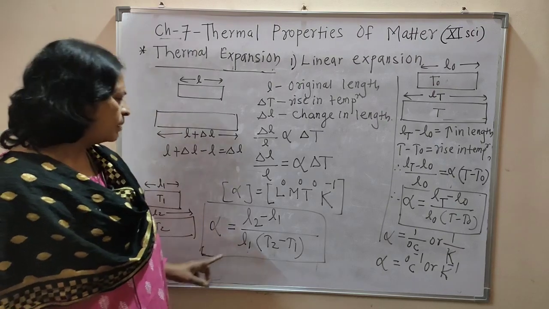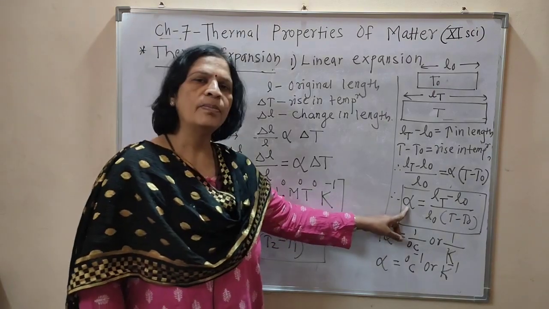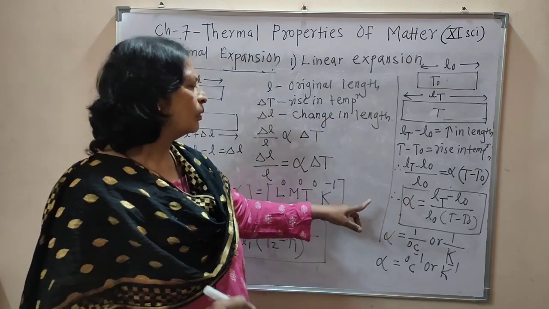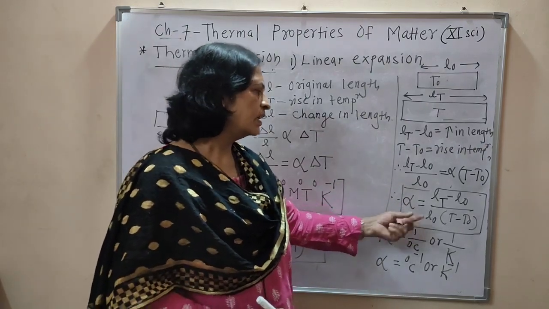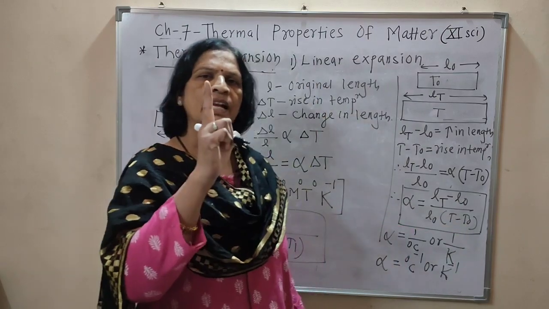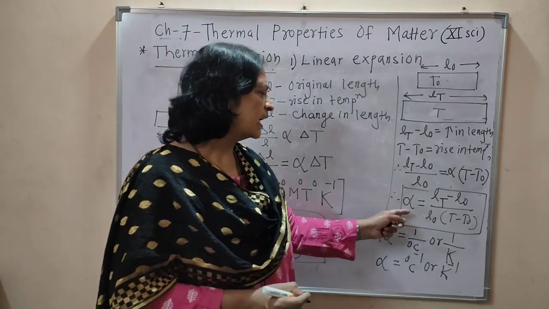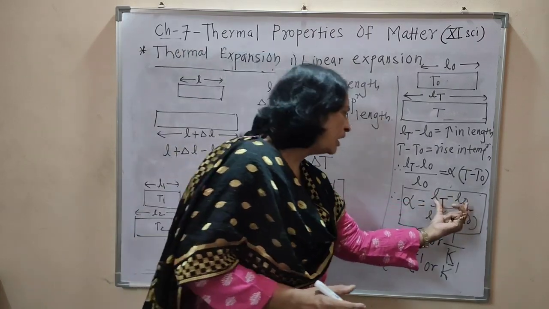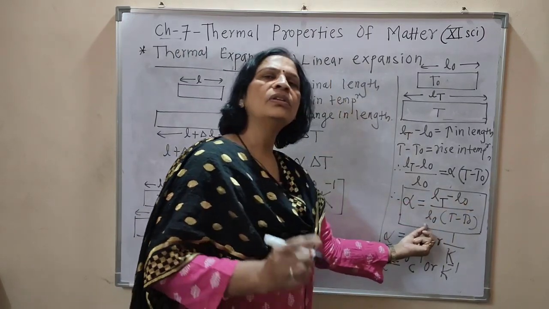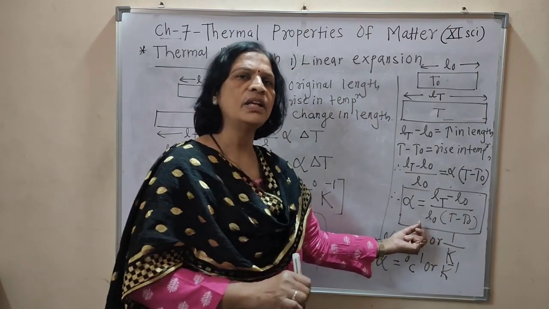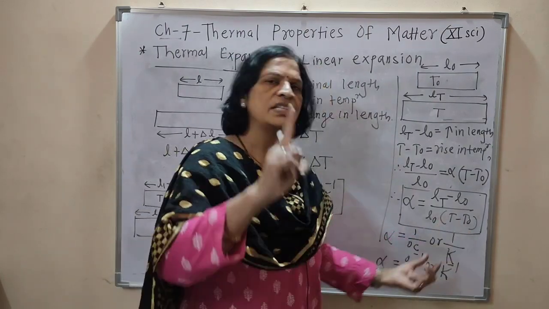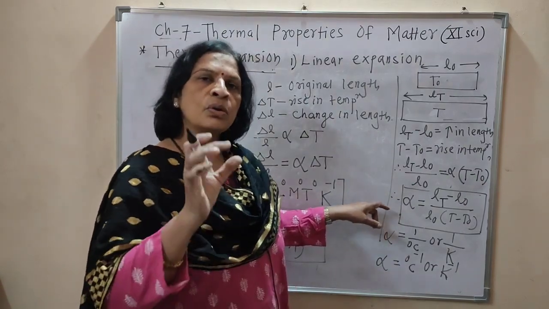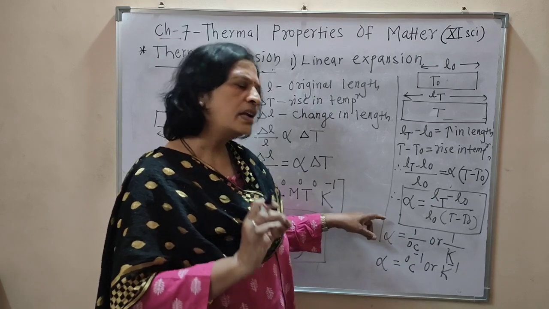Now we have to define the coefficient of linear expansion. This alpha is called the coefficient of linear expansion. When T minus T0 is 1 degree Celsius, at that time, LT minus L0 is called the increase in length, and L0 is called the original length at 0 degree Celsius. And if T minus T0 is 1 degree Celsius, at that time we can define the coefficient of linear expansion.